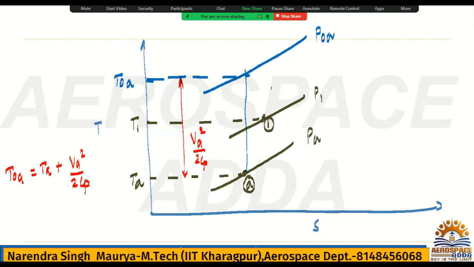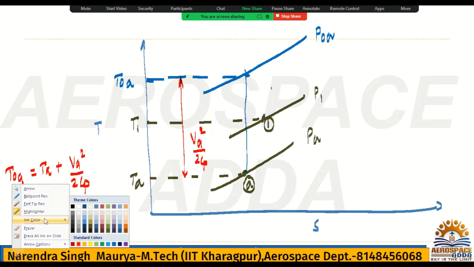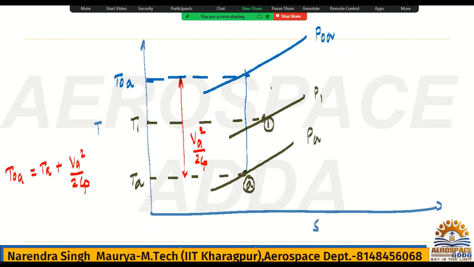Similarly, for PA we have drawn P naught A, and we have to draw P naught 1 for P1. So how to draw it? I'll show. Somewhere here, this will be the P naught 1.